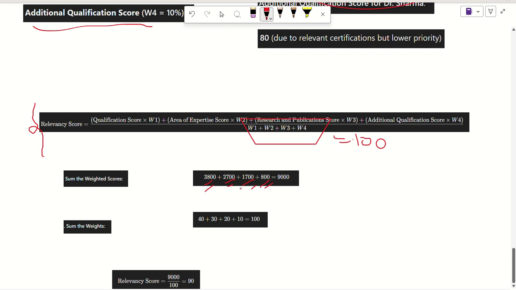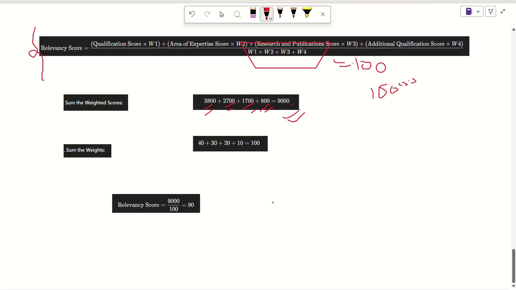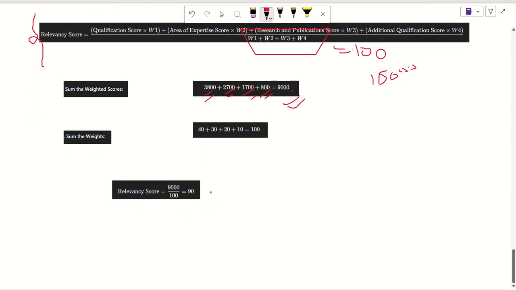So our expert is getting 9000 and expected was 10,000. Okay, so if we divide it by weight, then Dr. Sharma is having a relevancy score of 90 for Arjun.